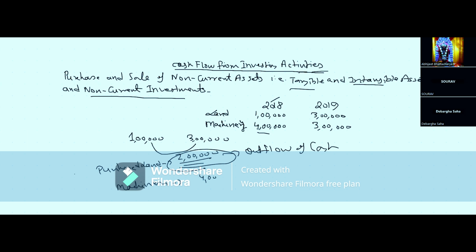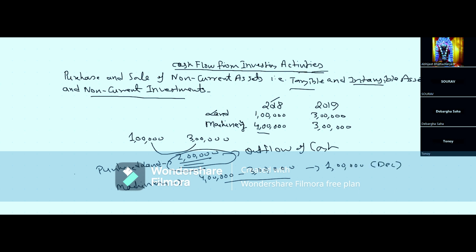Similarly, in the case of machinery, you can see the value of machinery was 4 lakh. And now it has gone down to 3 lakh. Now, nothing much has been mentioned about it. So this decrease of machinery by 1 lakh is considered as what? Sale of machinery. Means you have sold machinery of the value of 1 lakh. So when you sell, your money flows in, means there is an inflow of cash. So sale of machinery will be considered as what? Inflow of cash. Is this understood, class?